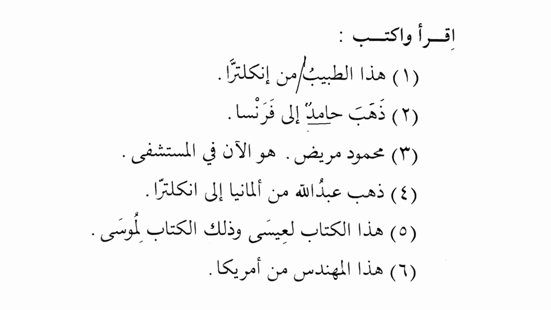Why can I not put a line over here? Because it is a verbal sentence. It starts with the verb. The verbal sentence does not have subject and predicate. What does it have? It has a verb and it has a doer. Verb, as we can see, is just like this, and the doer is always marfu', as we can see over here. So that's why we put the damma over here.